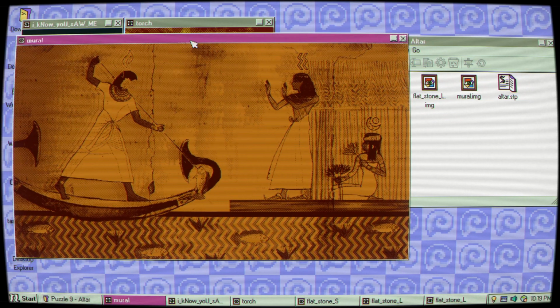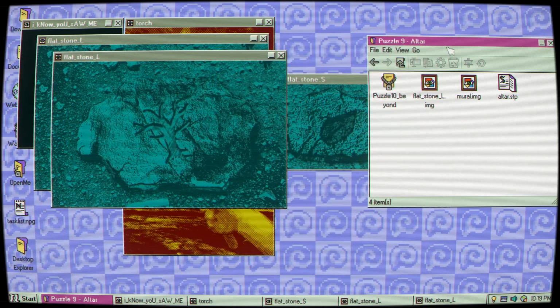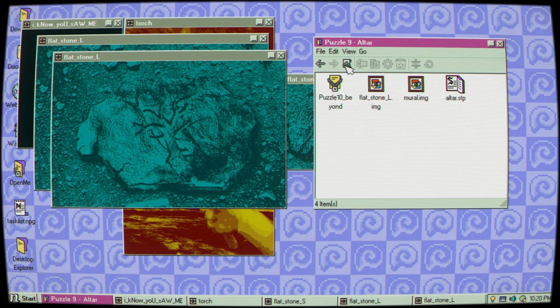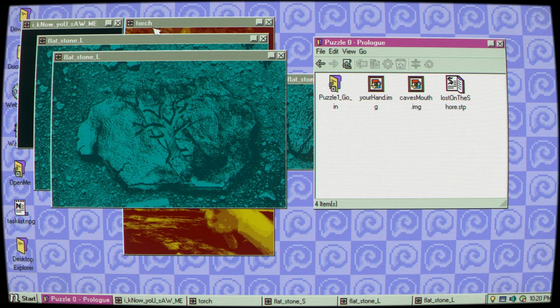Let's kind of take a closer look. So we've got this. I still need to find that one. I don't remember where I saw it. What does this button do? Okay, I don't really know.